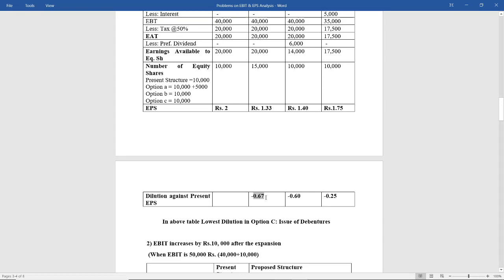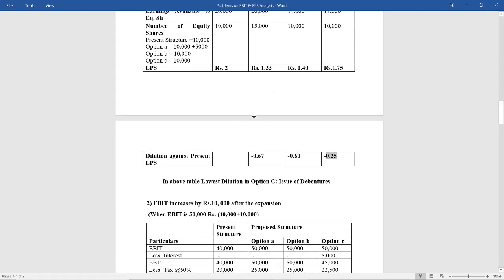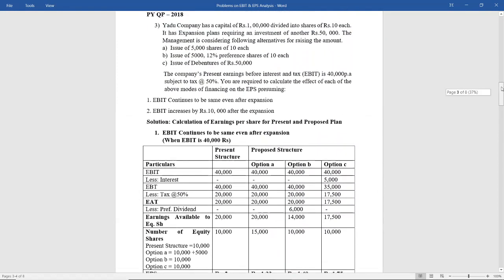Dilution means the EPS has reduced when compared to the present structure. Next, 1.40 minus 2, it is nothing but minus 0.60, and 1.75 minus 2 is minus 0.25. So dilution means decrease in the EPS compared to the present structure. Now in the above table, lowest dilution is in option C, that is issue of debentures. Now next, one part of the question we have completed.